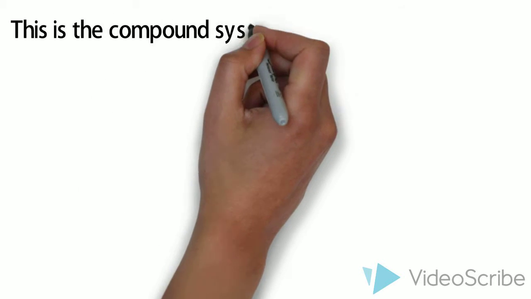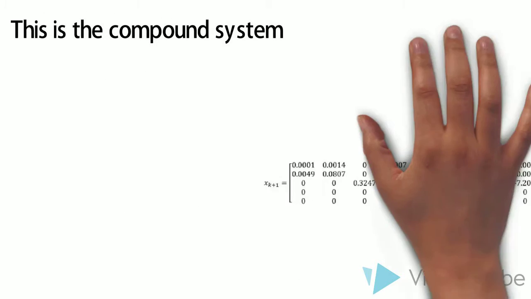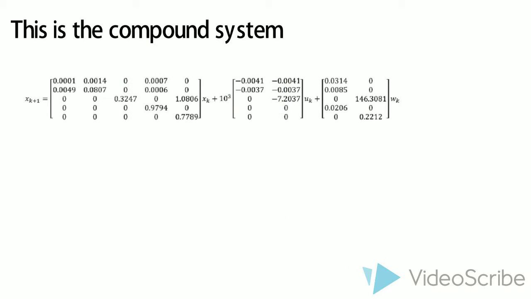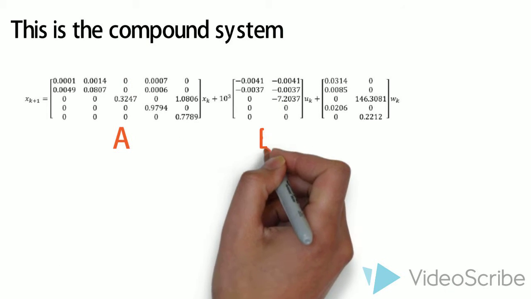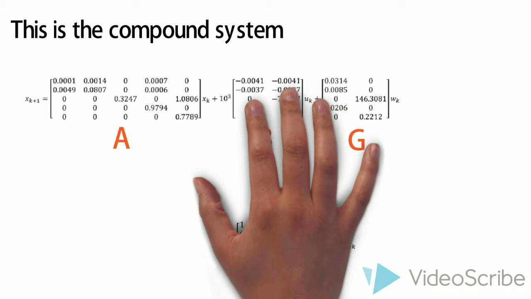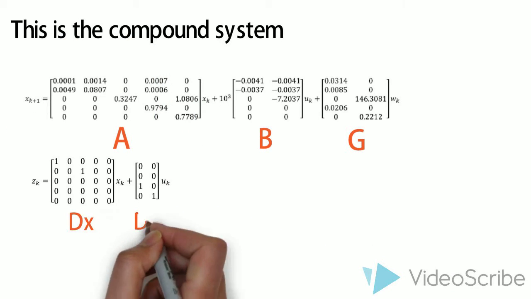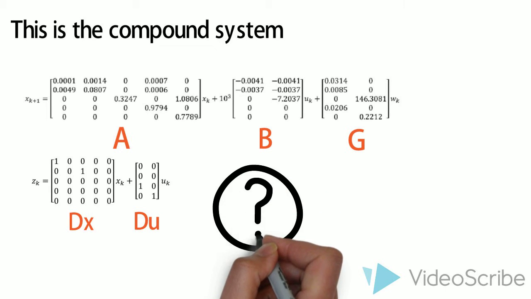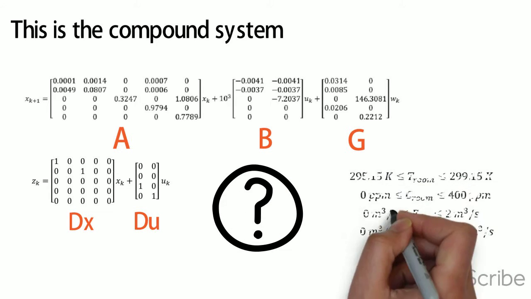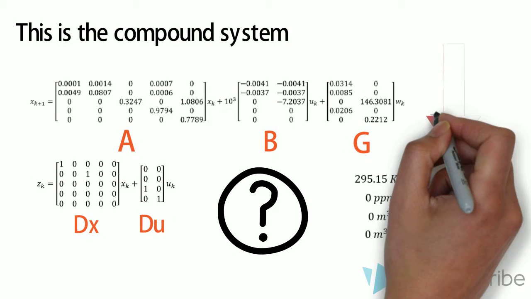This is our discretized compound system. Here is our A, B, G, and then dx and du. What are going to be the problem constraints? Here they are.